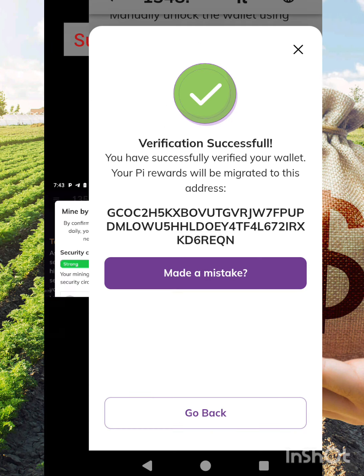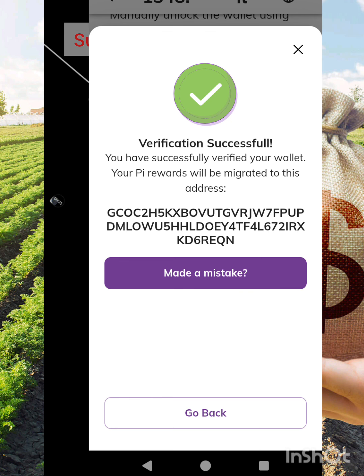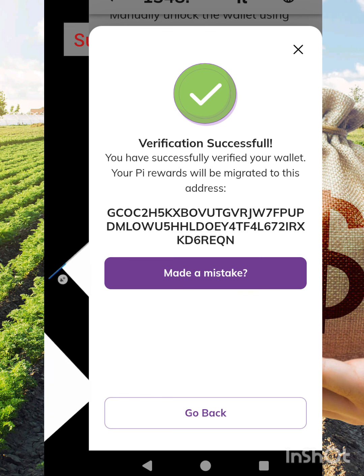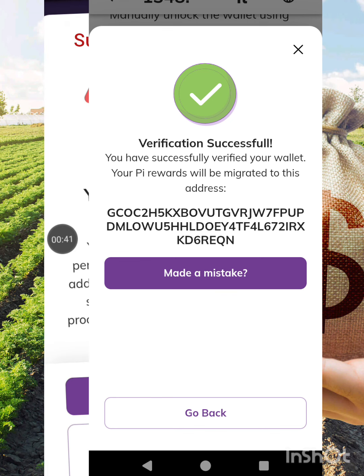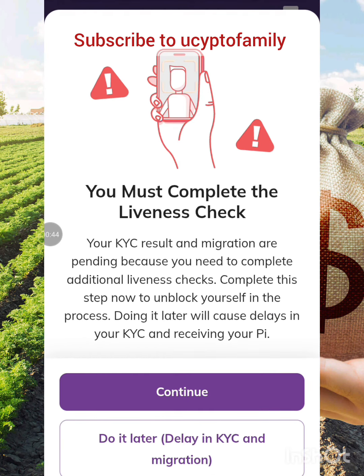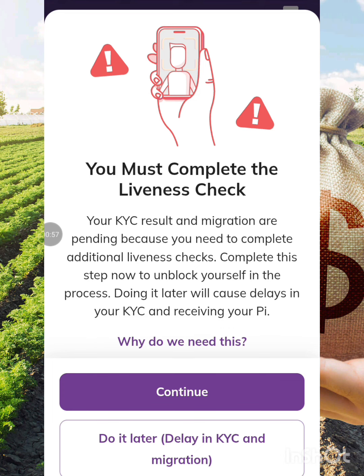So as you can see, if you watch Pi closely, you know that, alright, sorry for the advertisement, it is from the system itself. So as you can see, I have activated my mining section of today. And this is the very important information concerning this particular application which I'm about to reveal to you.